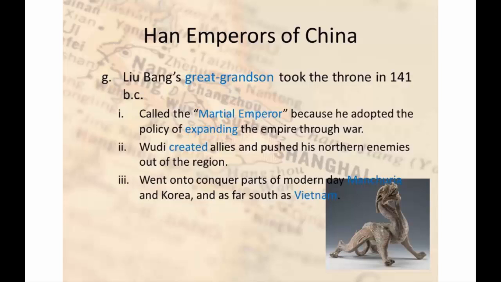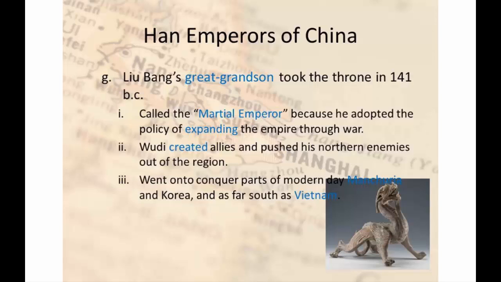And it didn't necessarily have to be the oldest male son either. It was usually up to the emperor to choose his first wife out of several or many that he had, and that first wife and the emperor would choose who the new emperor would be.